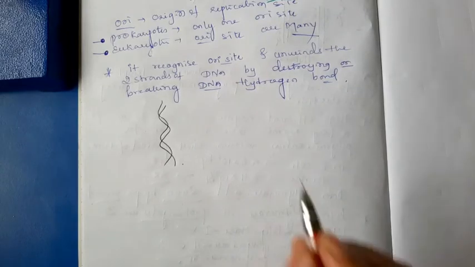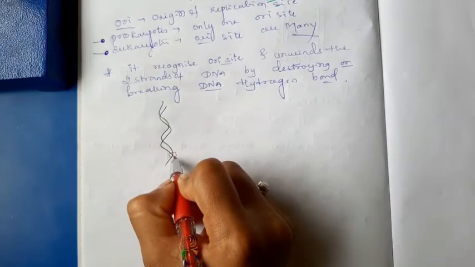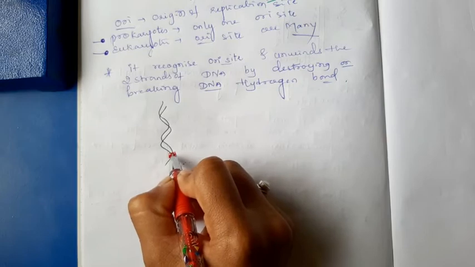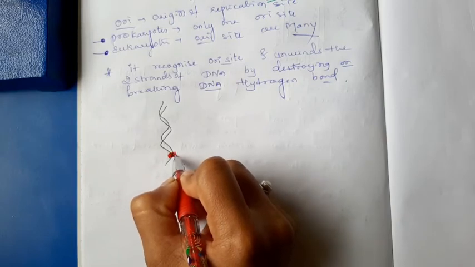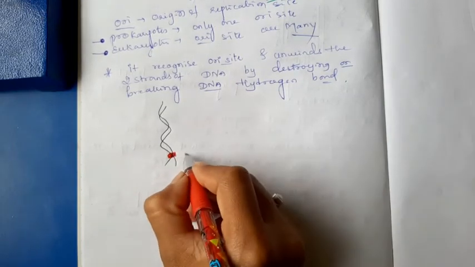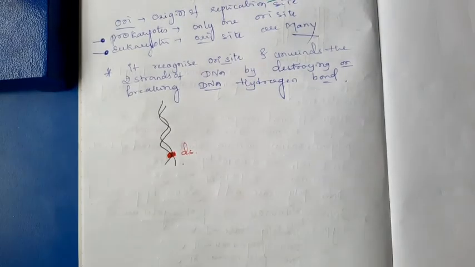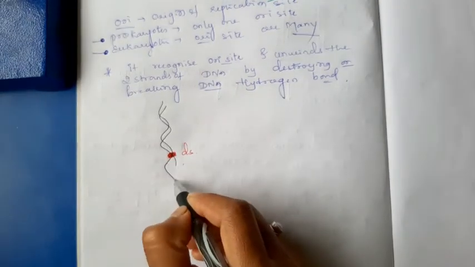During the replication process, consider this is a helicase enzyme. It binds to the double stranded DNA, make it a long one.